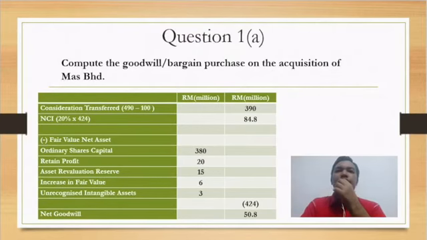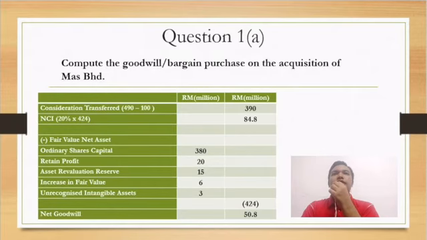So for the consideration transferred, we will use the amount of 419 which we get from the financial statement of Yaakob Berhad under the investment in Mas Berhad. We will minus the acquisition of 6% debenture in Mas Berhad for RM 100 million. We'll get consideration transferred of 390.